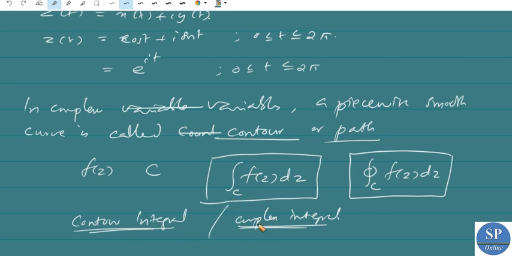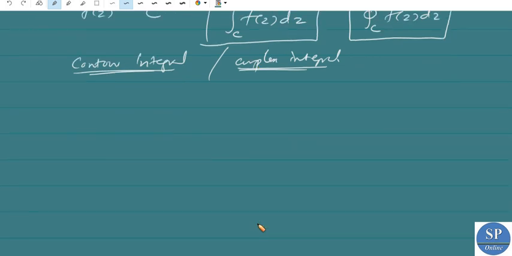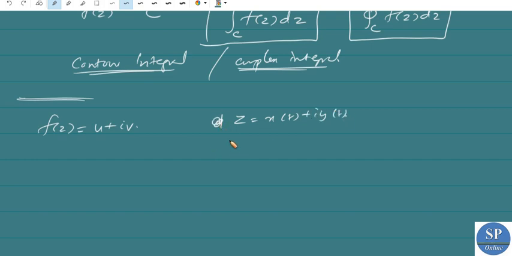Now, how to find this contour integral? Suppose we have the function f of z equal to u plus iv, that is, u of x, y plus i v of x, y, and z is x of t plus i y of t. Our integral is the integral over C of f of z dz, where C is z of t equal to x of t plus i y of t. So dz is nothing but dx plus i dy.